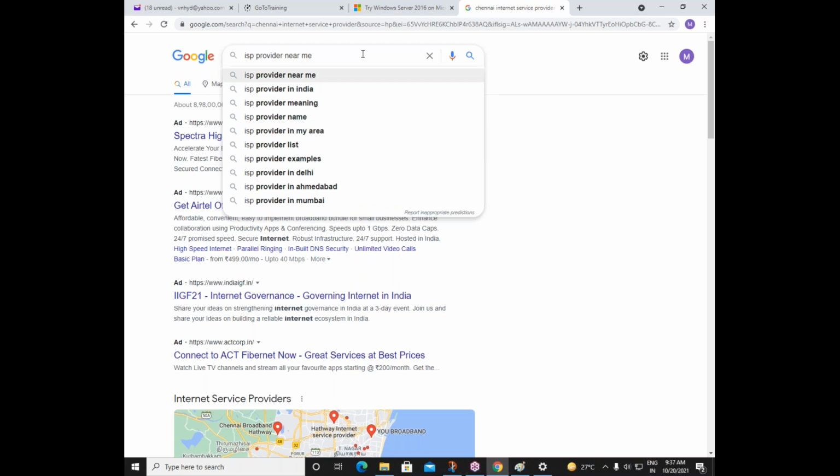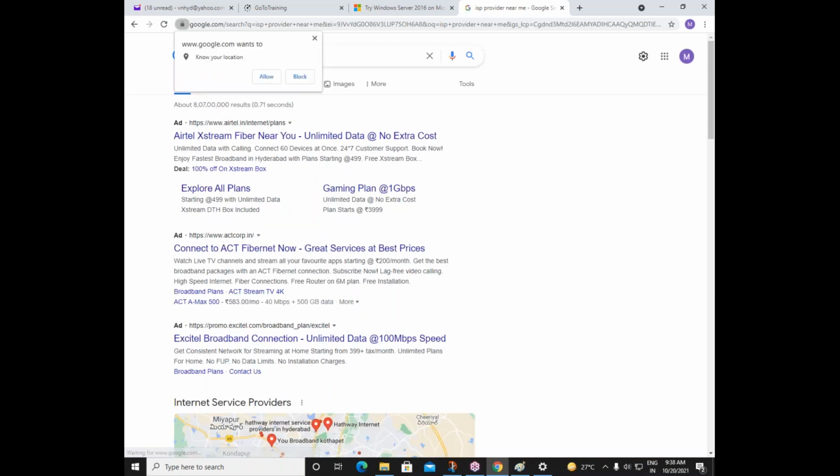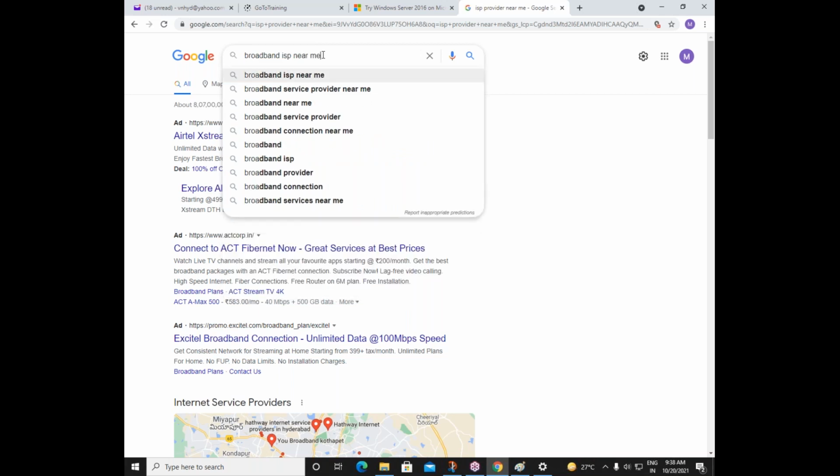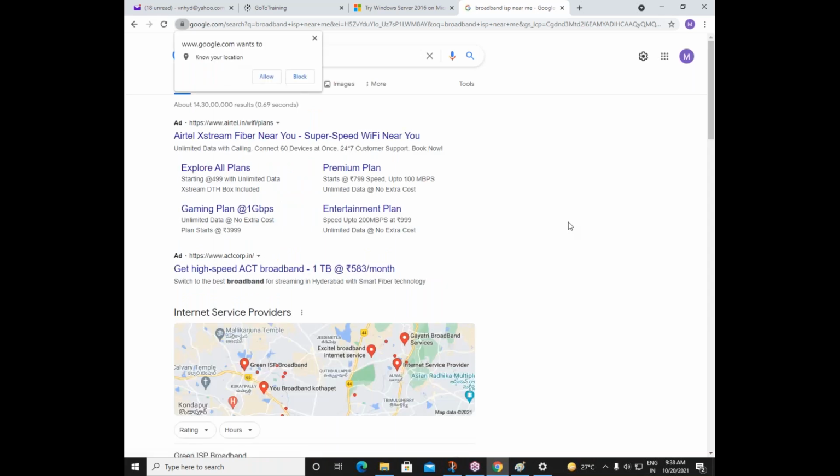Just search internet service provider near me. Like right now you are in Chennai, right? So just say internet service provider near me. It will show you some internet providers there. Like here it is showing me Airtel, ACT Fiber, Excitel, these are the ISP providers near my home in Hyderabad. So just try this, you will get some internet providers there and they will bring a cable to you and you can take the internet connection there. Exactly, broadband. They may charge like 600 rupees, 700 rupees, whatever. You can just pay and you can use.